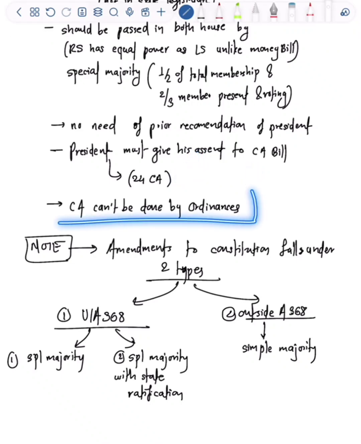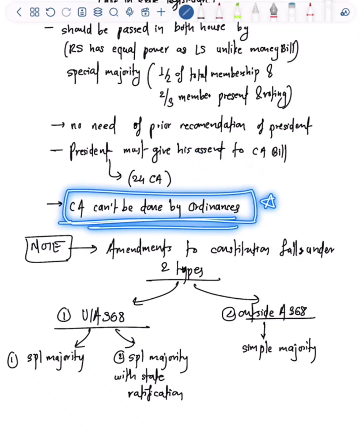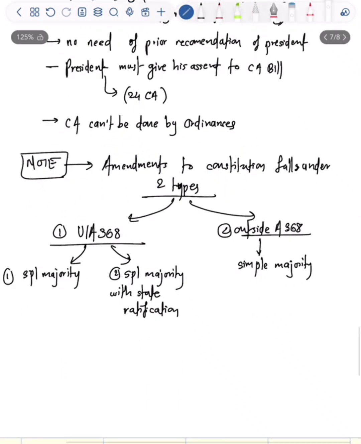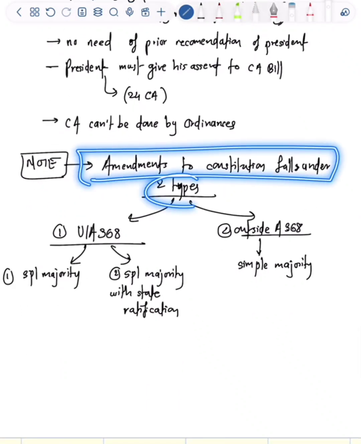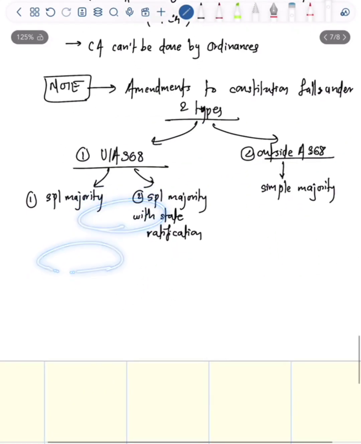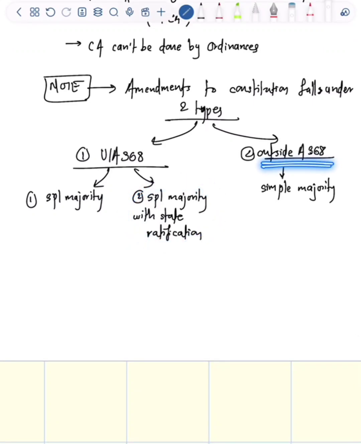A constitutional amendment can't be done by ordinances. This is also a point which people forget under exam pressure. And amendments in the Constitution fall under two types, that is, under Article 368 and outside Article 368. Under Article 368 there are two types: special majority, and special majority with state ratification. And outside Article 368 there is only simple majority.